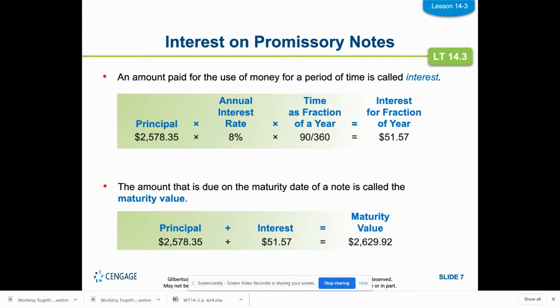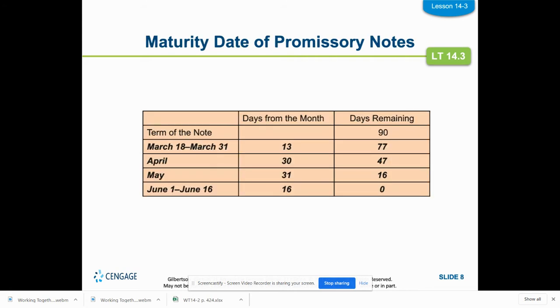They have to pay us our interest and our principal. So the maturity date of a promissory note, we know it's 90 days. So we need to know, given all the time frame out there, if they started on March 18th, March 18th to March 31st, there's 13 days to the end of the month. 13 days in that month of March. So they had 90 days to pay, minus the 13 in March. They have 77 days remaining.